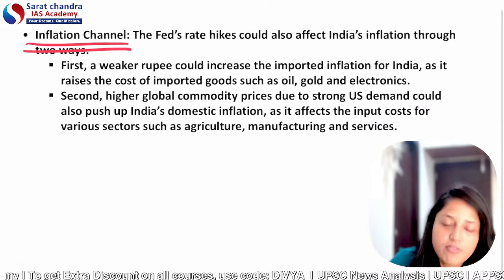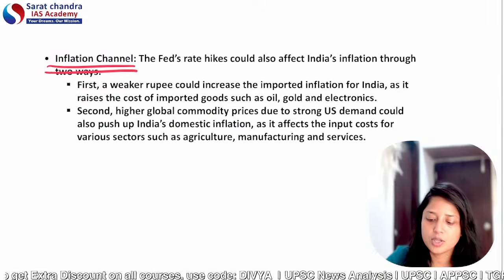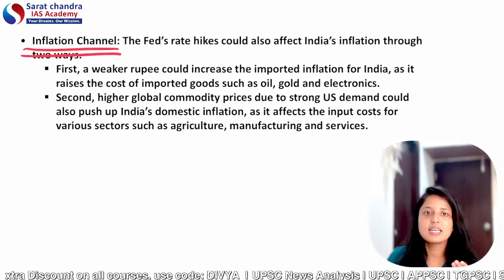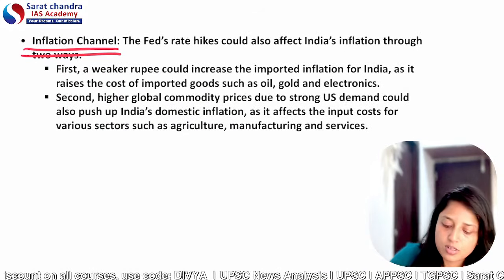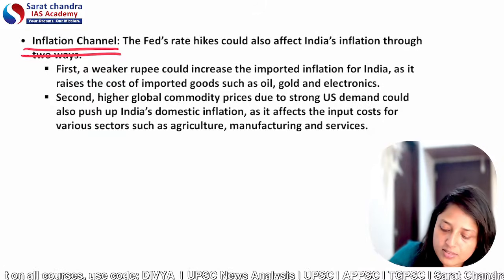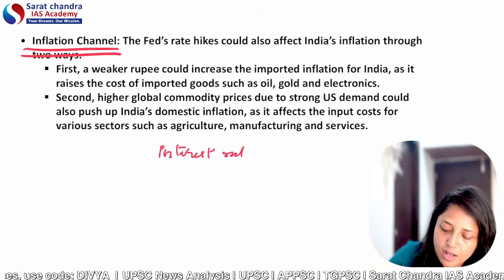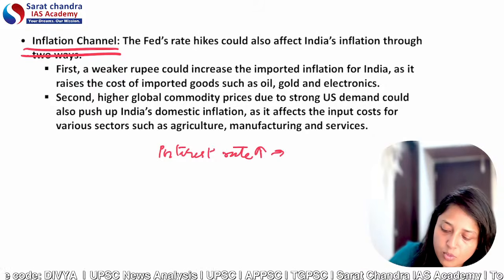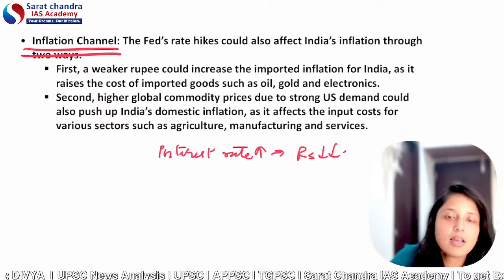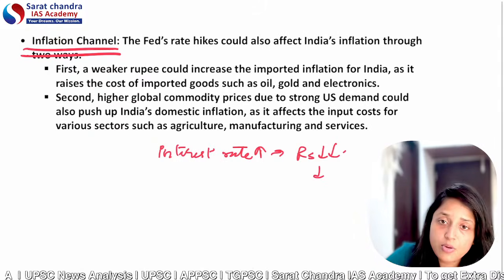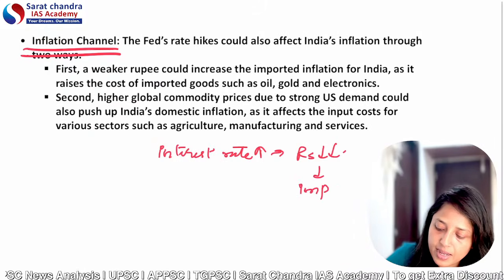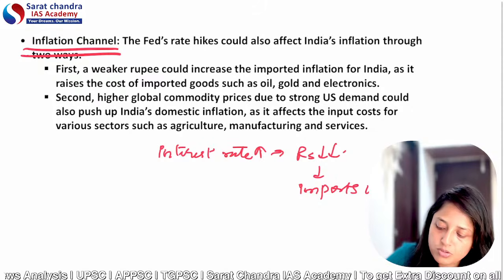Now, talking about the inflation channel, how does the US Federal Bank's policy affect inflation? As we have already discussed, if interest rates in the USA are higher, it will depreciate the Indian rupee. And if the Indian rupee is depreciated, it will make imports more costly.